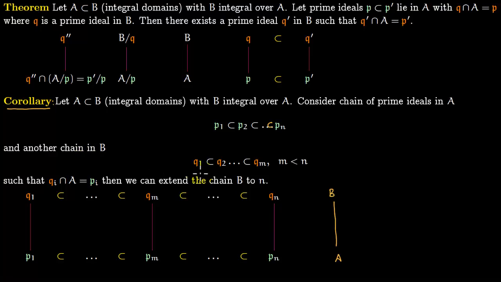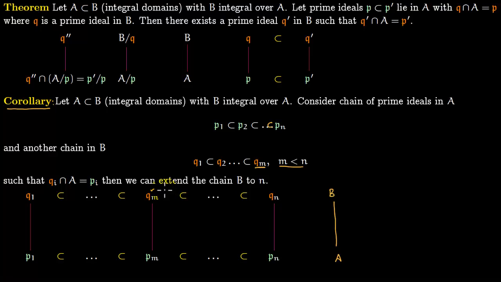In B you have another chain, a set of prime ideals, say Q1 contained in Q2, Q3 all the way to Qm. So till Qm you have, where m is less than n. And all these prime ideals sit above these prime ideals because you can contract each one of them to get here. So contract Q1 you get P1, contract Q2 you get P2, contract Qm you get Pm. But notice that this is given to us only till Qm. The chain in B is given to us till Qm where m is less than n, and the chain in A is given to us till n.